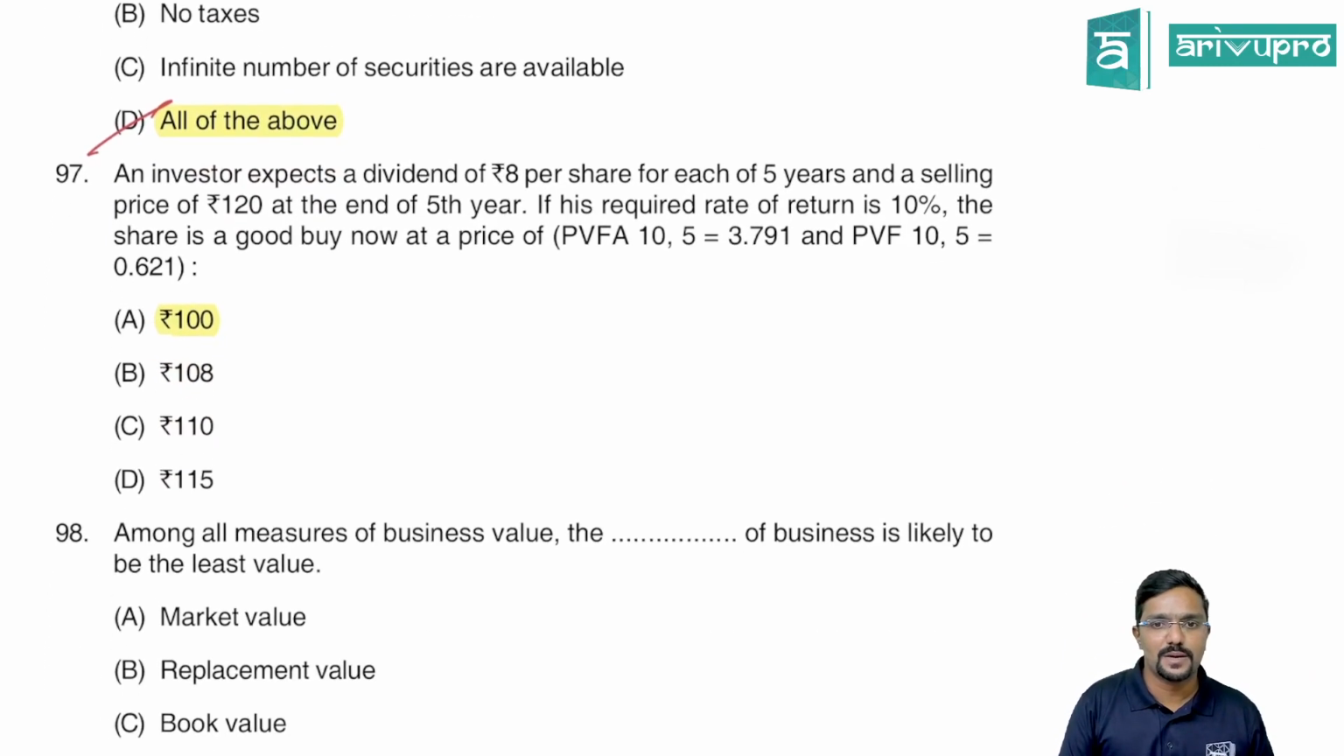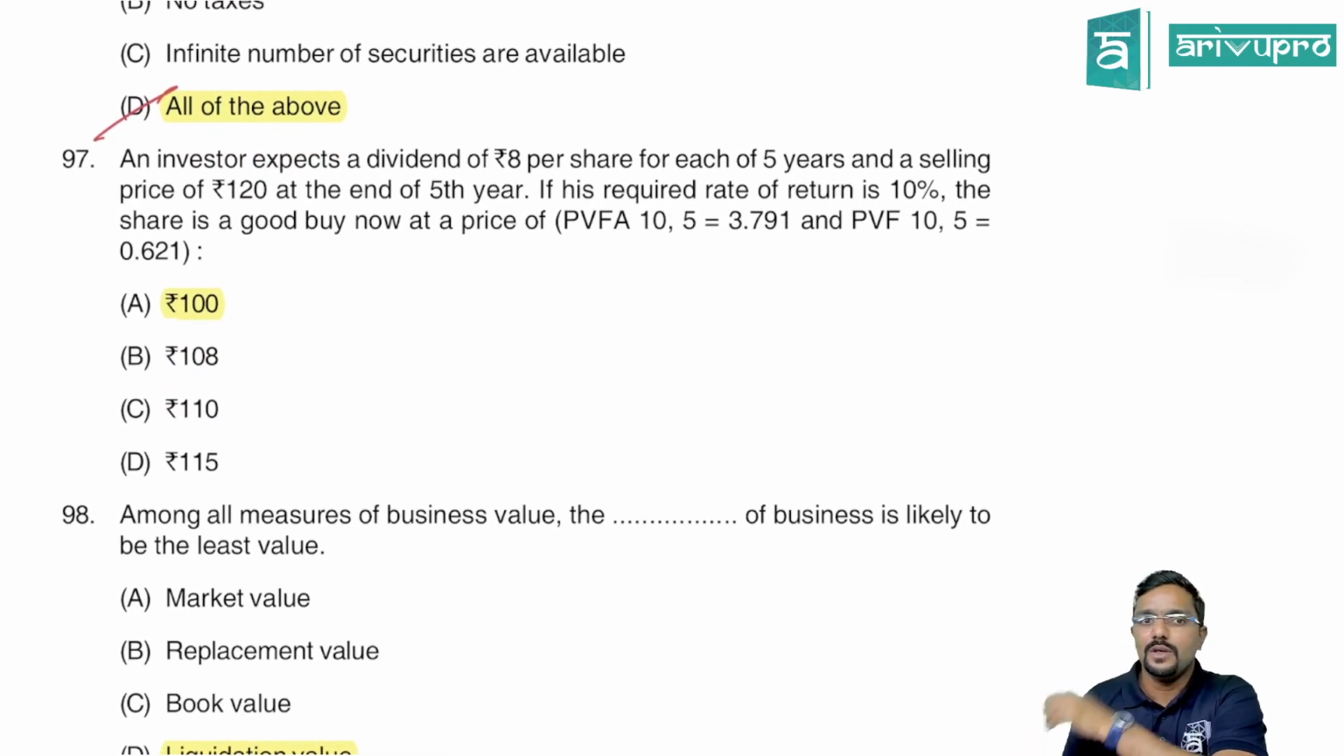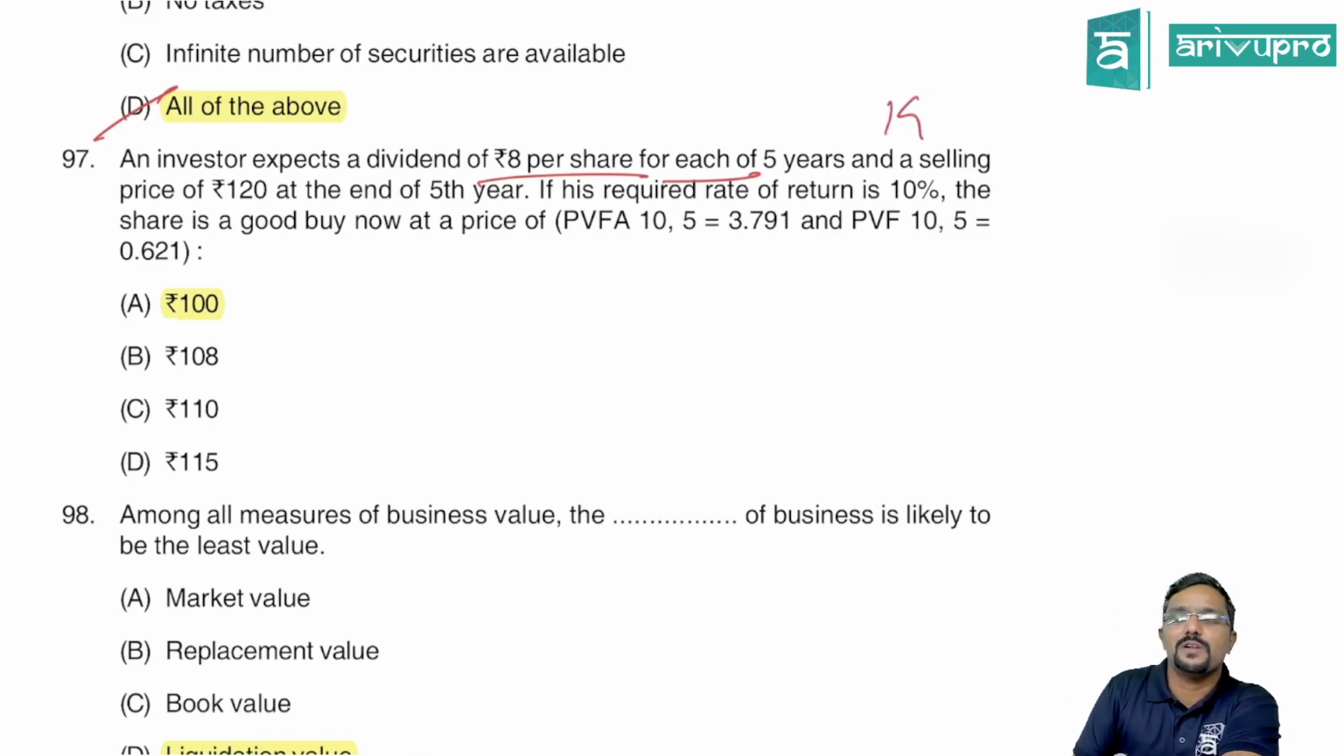Okay. Next, coming to question number 97. An investor expects a dividend of, expect means with respect to future, 8 rupees per share for each of the 5 years. Means for each year it is 8 rupees for 5 years. And a selling price of 120 at the end of 5th year. So they are expecting that the selling price will be 120 at the end of 5th year. If his required rate of return is 10%, which is nothing but K, or we also call it a discounting rate, the share is a good buy at what price? Now they are asking at what price it is a good buy.